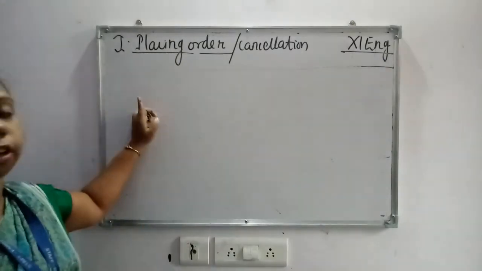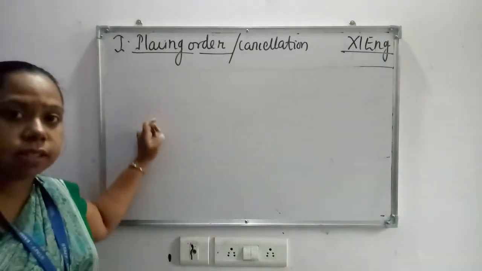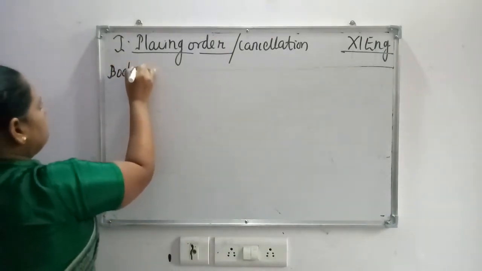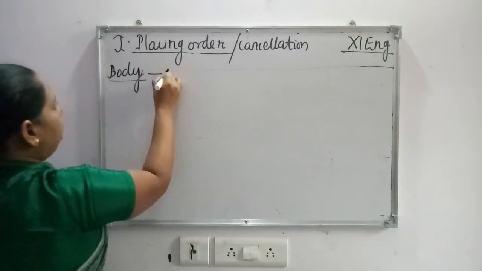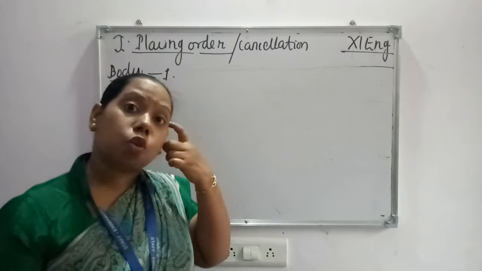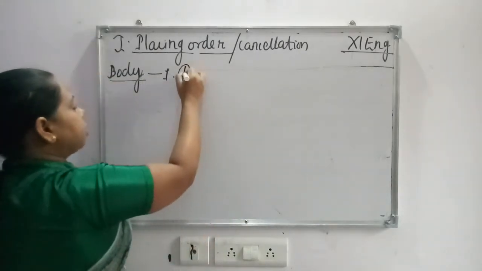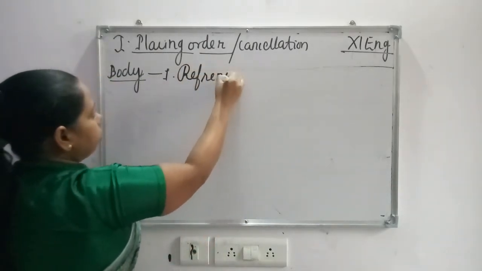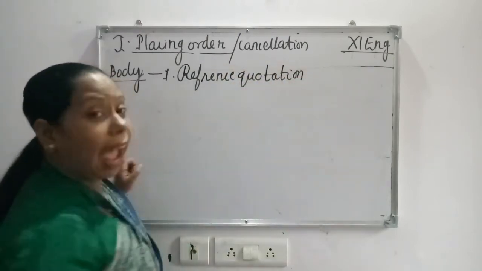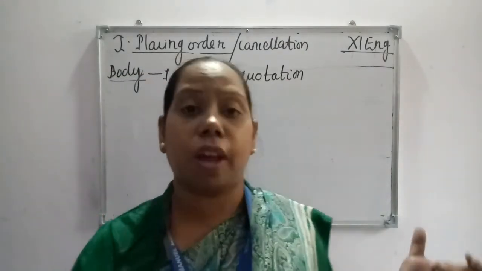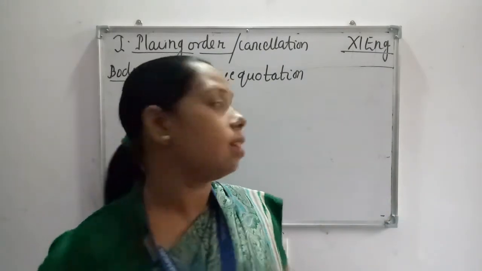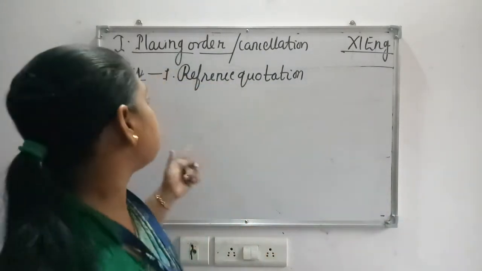So placing order or cancellation, same format. Then what are you going to write in the body? In the body, the number one thing you are going to write is the reference quotation, with reference to that particular date and the quotations which you have asked for. Reference number this and quotation, we have selected your company, something like that.